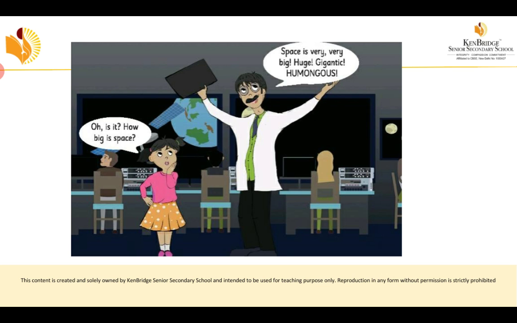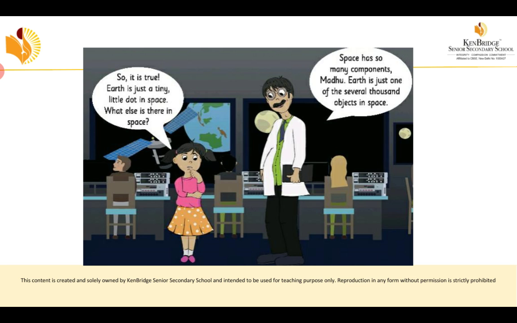"Oh, is it? How big is space?" She is asking how big space is. The uncle replies, it's very, very huge. So, it is true, Earth is just a tiny little dot in space.